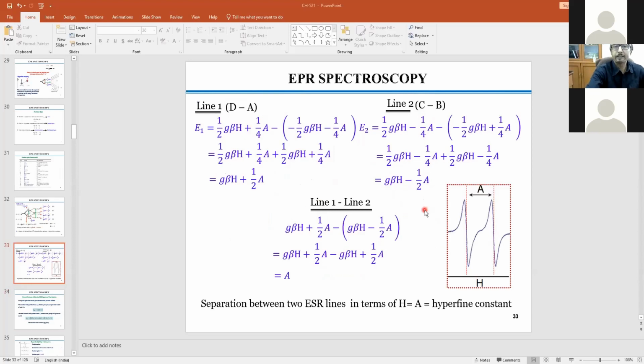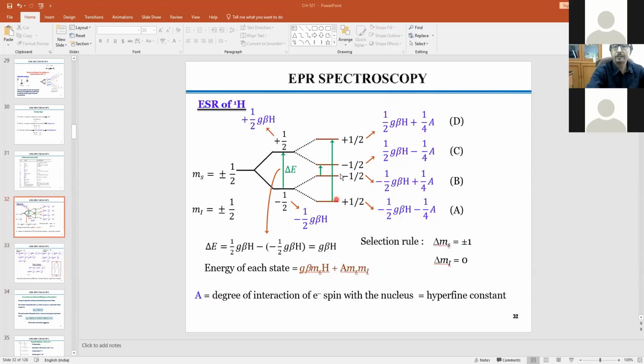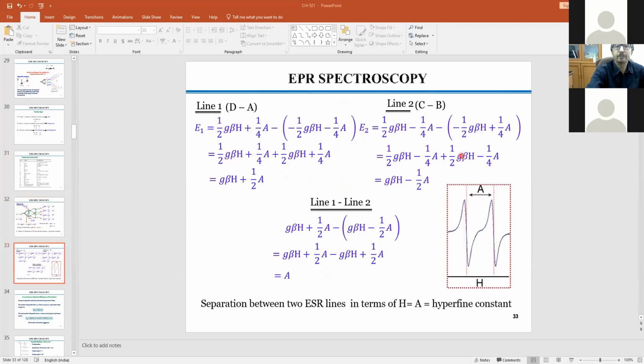So if I consider the transitions, say this is D, A to D, because delta M_I equal to 0, or it could be B to C. So if I calculate the energy of D, in the next slide you will see that this is D minus A. If I do all these things, then for your plus minus case, this is the value of E1, the first transition, right?